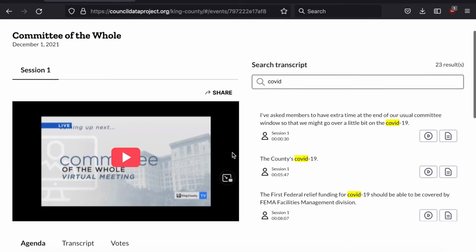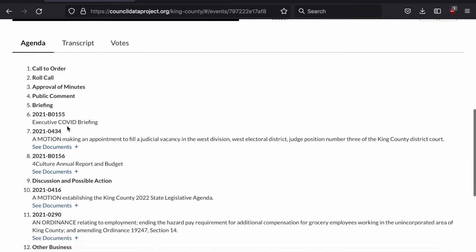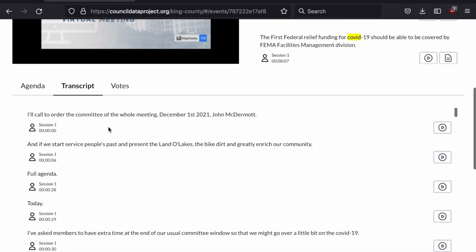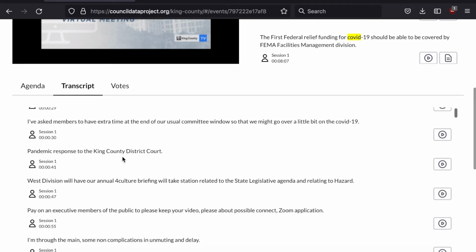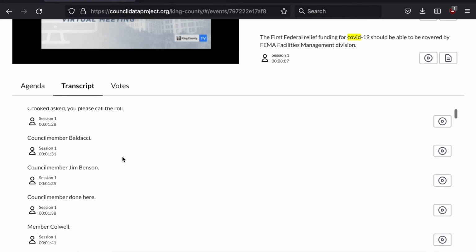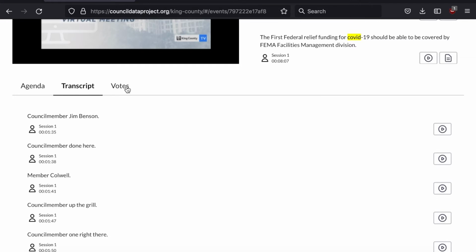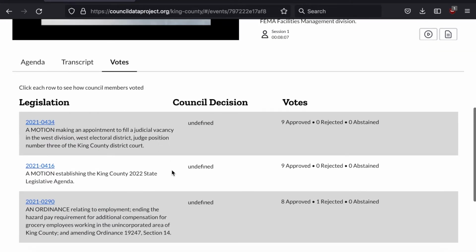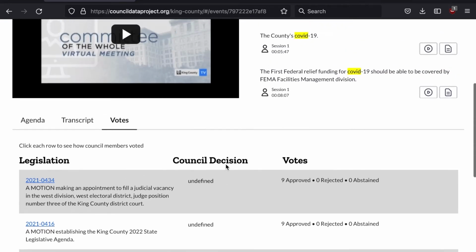We can find the full agenda of that meeting, and then we can see the transcript as well, which we generate ourselves using Google Speech to Text. And we can see votes for any legislation or bills that are brought up during the meeting.